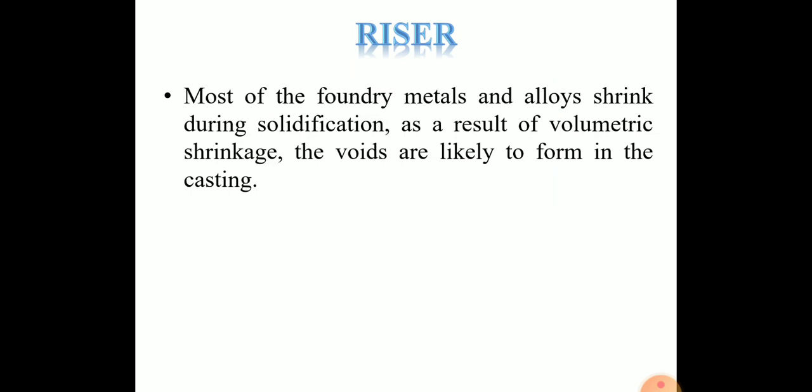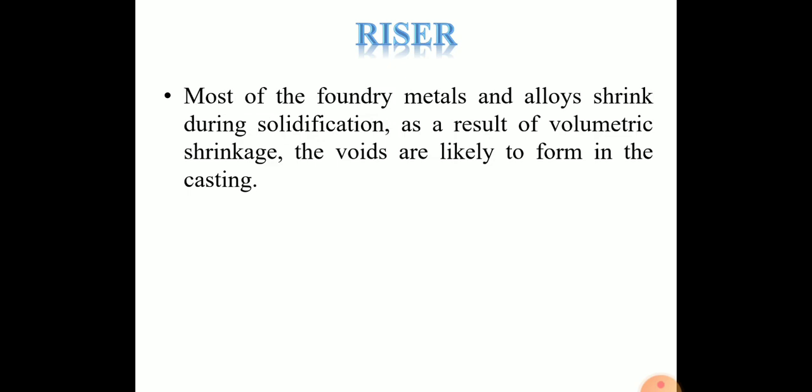Then is the riser. Most of the foundry metals shrink during solidification. As a result of volumetric shrinkage, voids are likely to form in the casting. Additional molten metal is fed into this place, which is termed a hot spot since it remains hot till the end. Hence, a reservoir of molten metal is maintained from which the metal can flow readily into the mold cavity when the need arises. This reservoir is called riser.